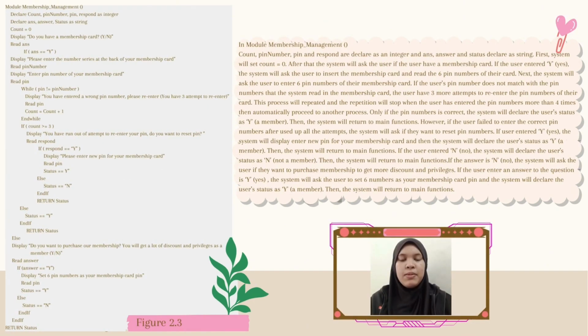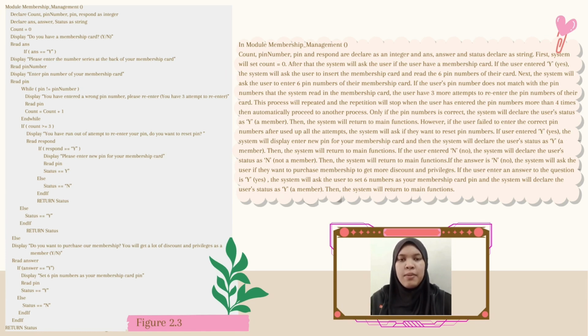This is the modular membership management function. In the modular membership management function, count, PIN number, PIN, and response are declared as integers, and answer and status are declared as strings. First, the system will set count equal to 0. After that, the system will ask the user if they have a membership card. If the user entered Y, the system will ask the user to insert the membership card and read the 6 PIN numbers of it. Next, the system will ask the user to enter the 6 PIN numbers of their membership card.